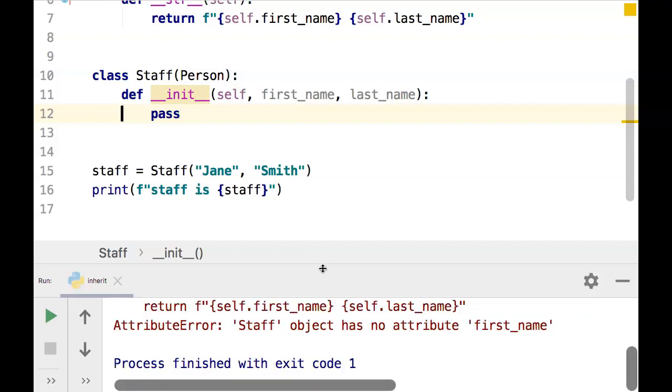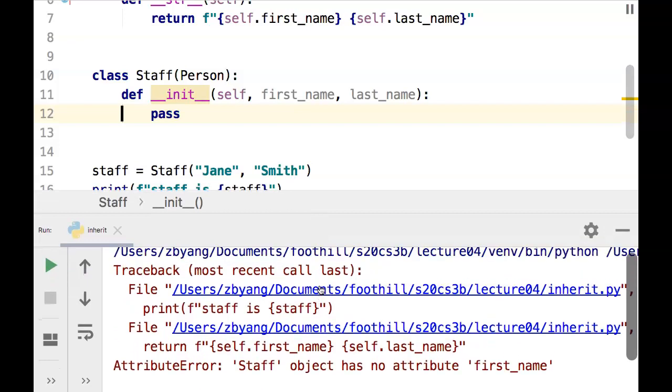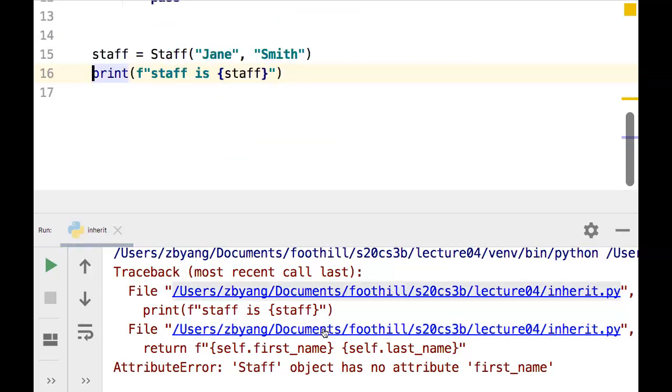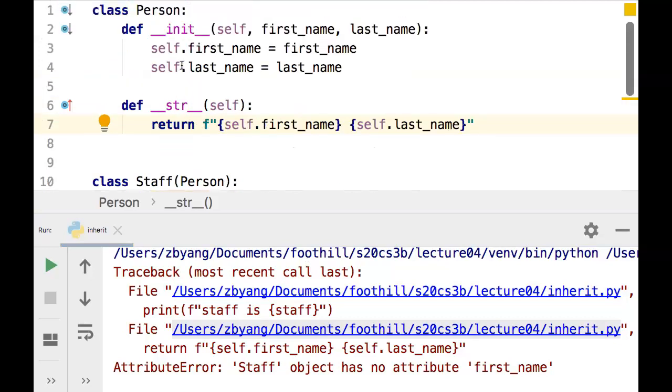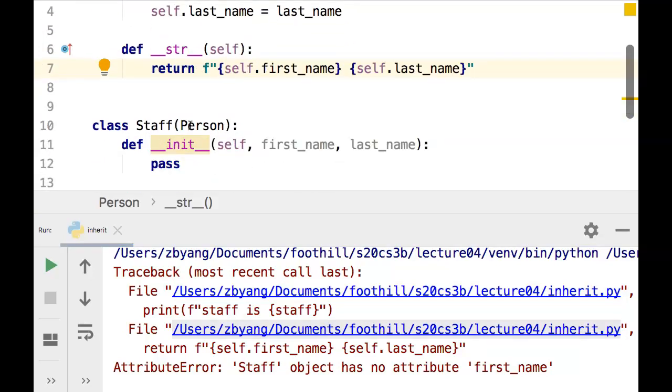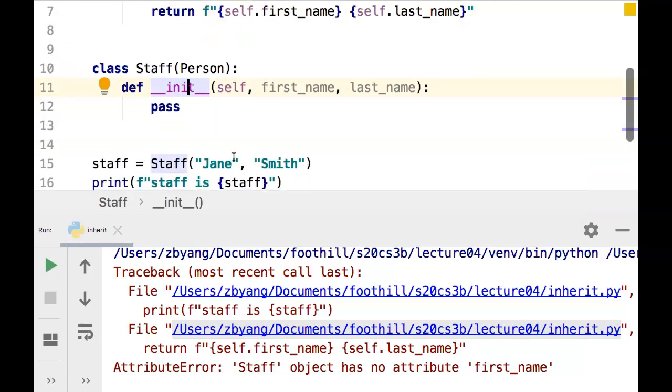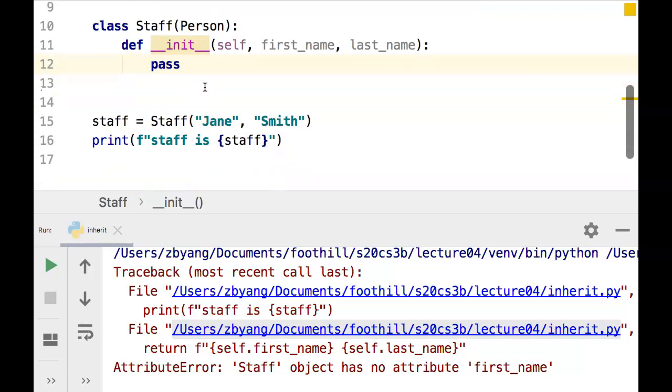What happens here is that it actually does not work. When we try to print it out and it tries to call the dunder string method, here it complains that the staff object has no attribute first name. And the reason for that is that even when we override the staff's dunder init method, we didn't do anything here, okay? And so it did not create the instance attribute first name or last name at all.